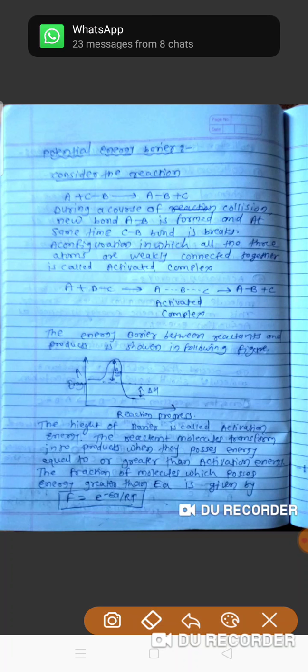Good morning, students. In the last lecture, we discussed the collision theory of bimolecular reactions. There are very important conditions for collisions between two reacting molecules: a minimum kinetic energy, the activation energy, is required. Also, the reacting molecules should have the proper orientations. And the last point for the reaction to take place is the potential energy barrier.